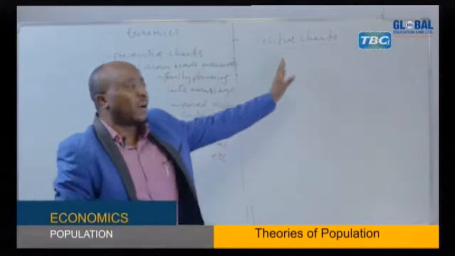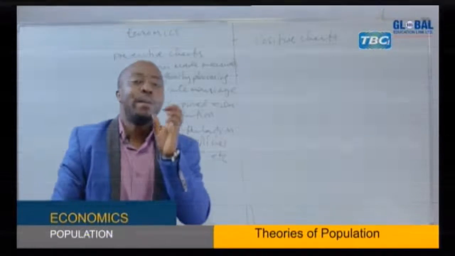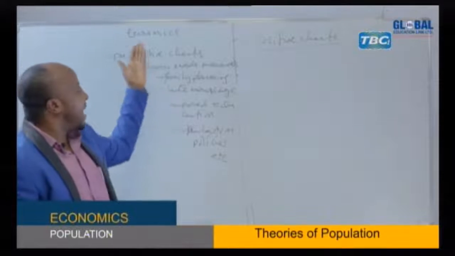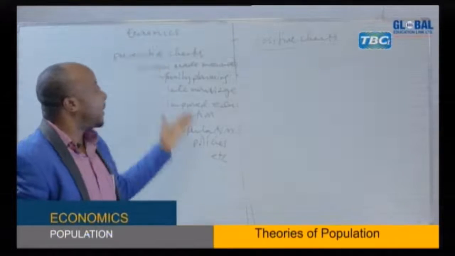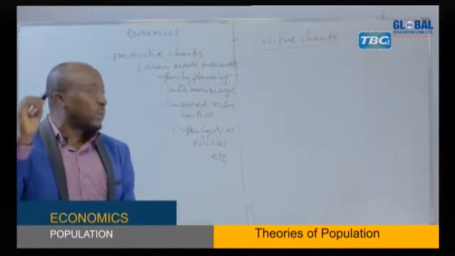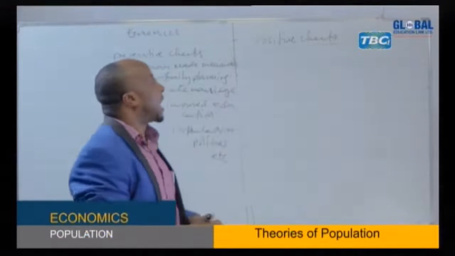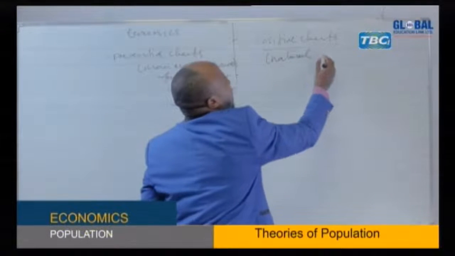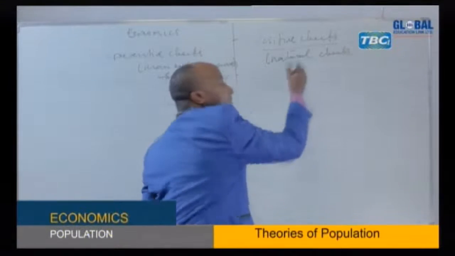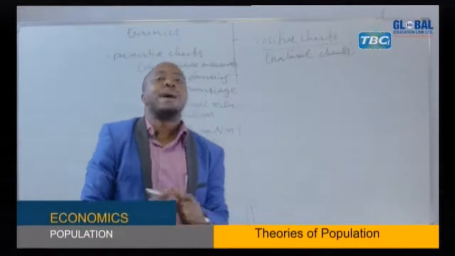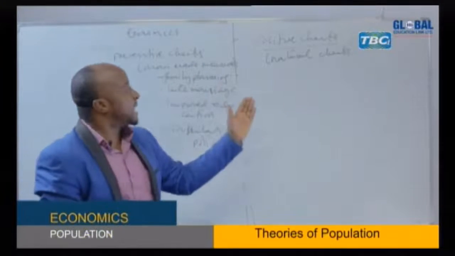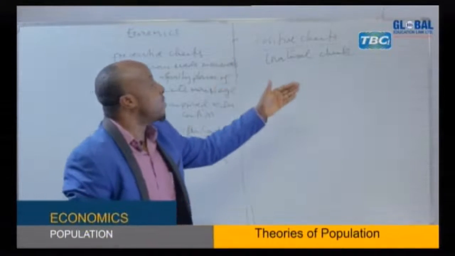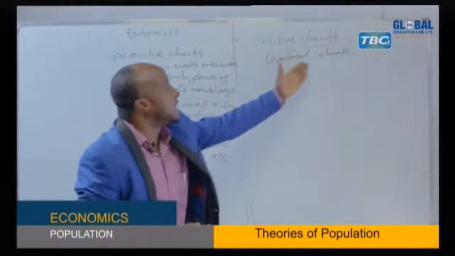Now these positive checks, according to Malthus, apply if human beings will not take the measures we have discussed. If there are no measures taken to control population by human beings, then there will be some checks which will occur naturally. That's why I said they are called natural checks. That means these ones are not introduced by man, they occur naturally. The population can control itself because the aim is to balance, because now we are in disequilibrium, so we want to balance. So the population can balance itself naturally.